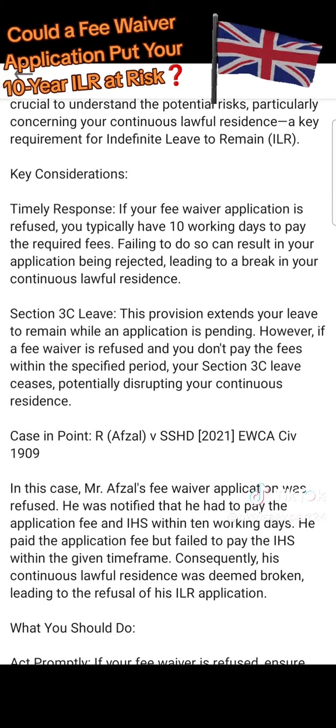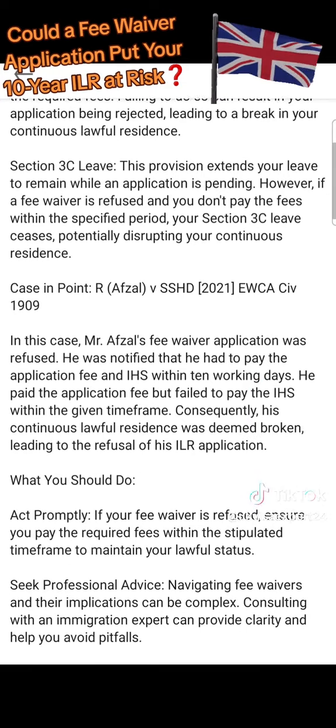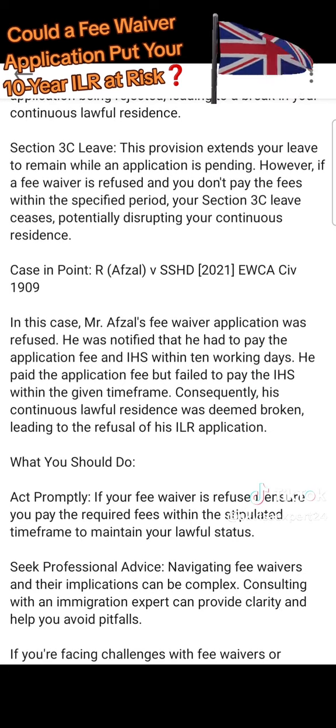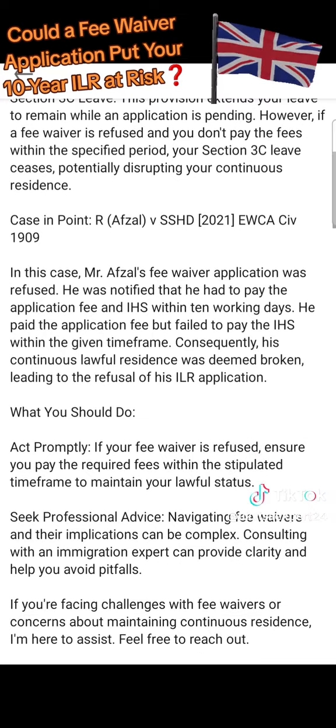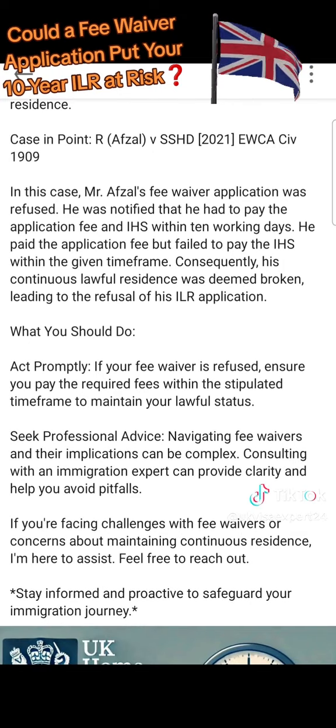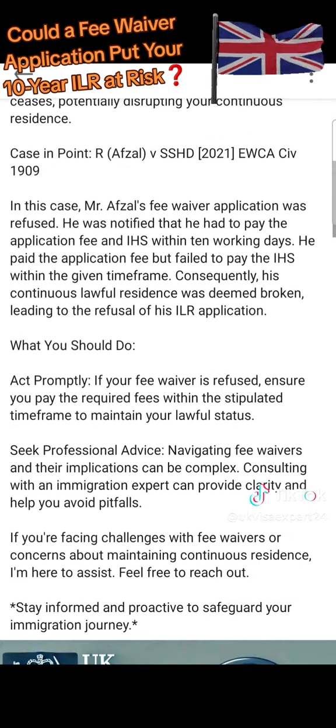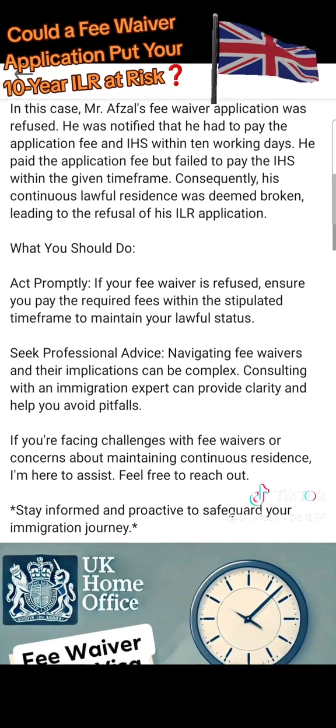We have the case of Afzal versus Secretary of State for the Home Department in 2021, where Mr. Afzal's fee waiver application was refused and he was given 10 working days to pay for the IHS and the application cost. He failed to pay the IHS, although he did pay the application cost, and that led to the continuity period breaking because he didn't pay the IHS in time. If he had paid the IHS in time, the continuity period would not have broken and the cycle would not have started again. But since he didn't, he has to complete all that time again.